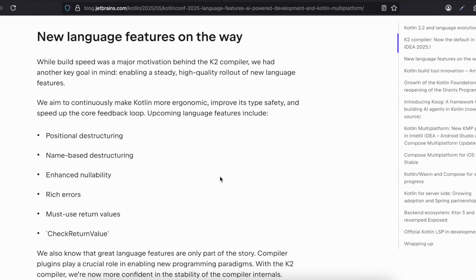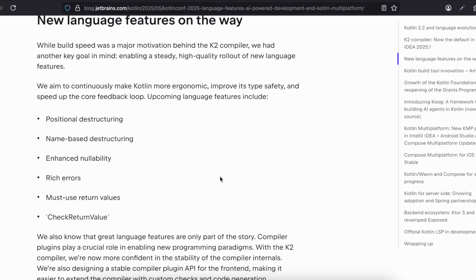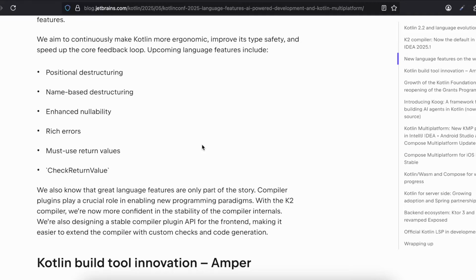New language features on the way. While build speed was a major motivation behind the K2 compiler, we had another key goal in mind: enabling a steady, high-quality rollout of new language features. We aim to continuously make Kotlin more ergonomic, improve its type safety, and speed up the core feedback loop. Upcoming language features include positional destructuring, name-based destructuring, enhanced nullability, rich errors, must-use return values, and check return value.